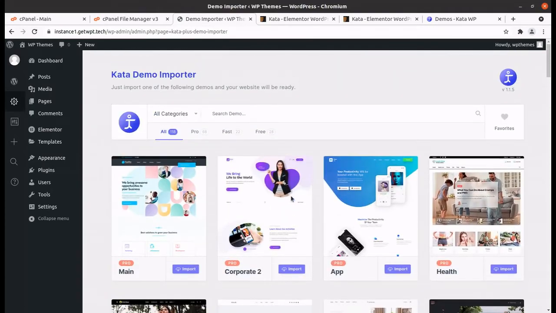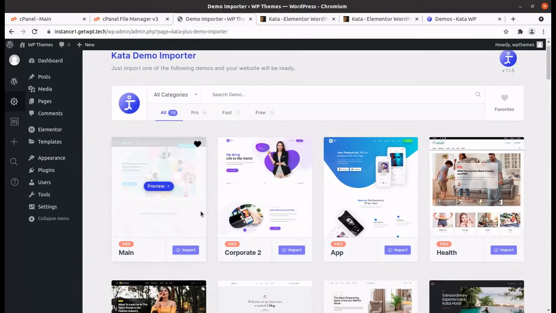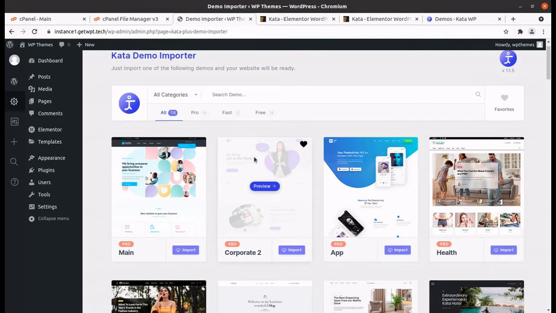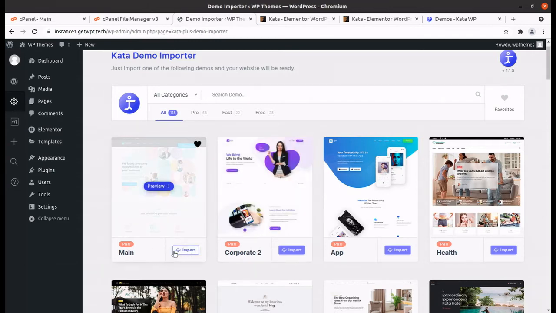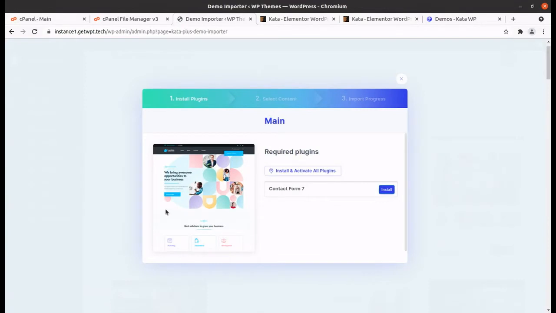So I am choosing to install the very first one, that is the main demo, and since we are just overviewing the theme options and the process, I am choosing the very first one. You can choose any. So I am simply clicking on main and import, and now the import of main is going to begin, and that needs an additional plugin called Contact Form 7. So I'm just installing, install and activate all plugins. So it is only one, that is Contact Form 7, and it is being installed.